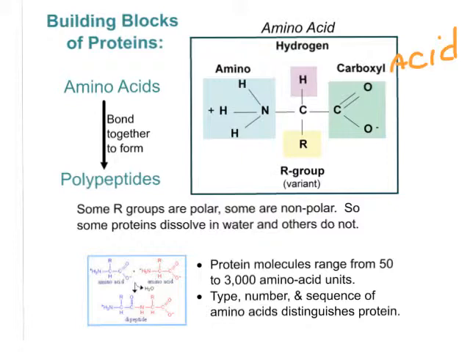So it's very important which amino acids are bonded together and in what order and how many of them there are. Another item to note is that as far as the R groups, some R groups are polar and some R groups are nonpolar. So some proteins will dissolve in water and others do not. And that's just something to note.